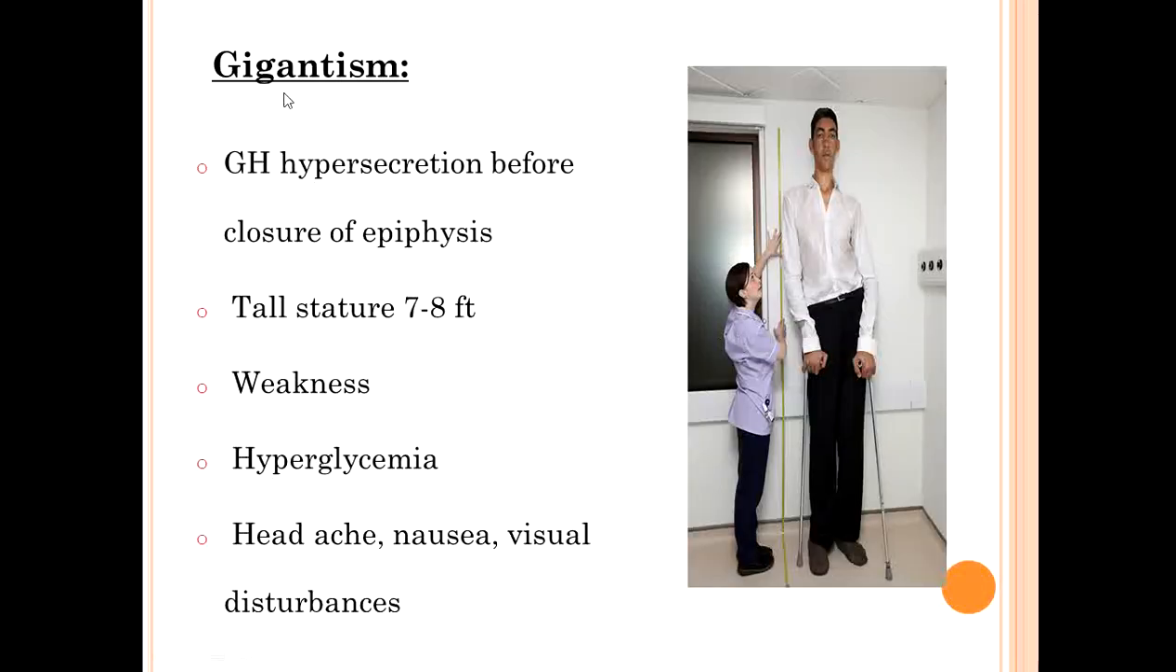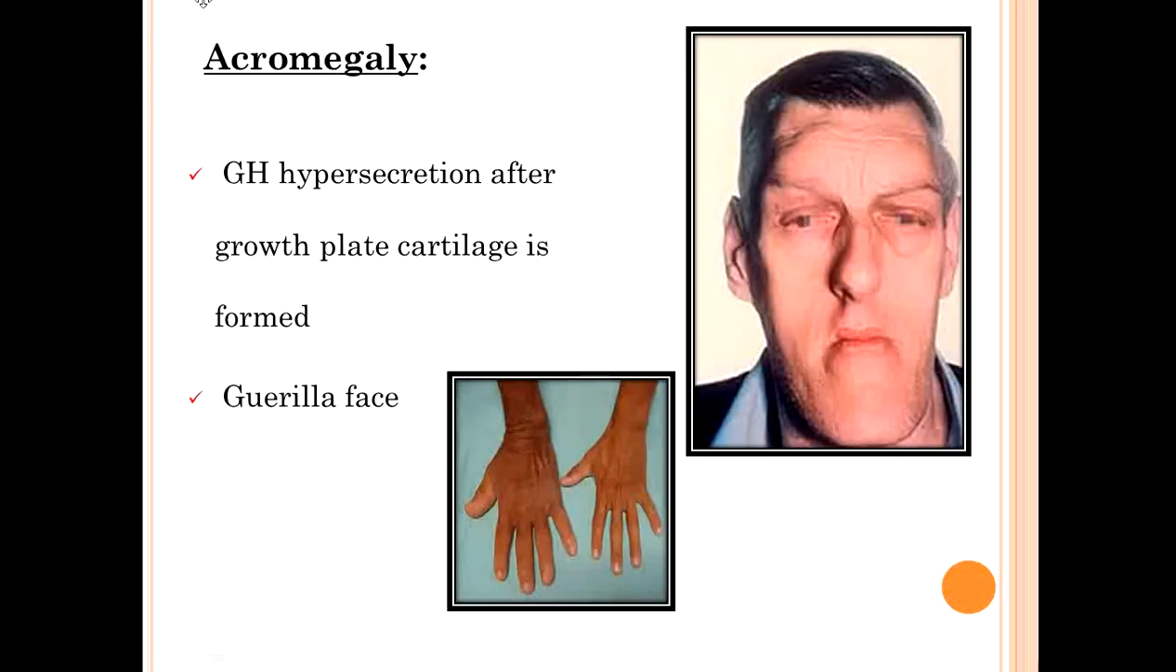Okay, so what is gigantism? Here you can see this guy. Growth hormone hypersecretion is occurring before closure of the epiphysis. So they will have very long arms, very long legs. Stature will be 7 to 8 feet. There will be weakness, hyperglycemia, headache, nausea, visual disturbances. This is gigantism.